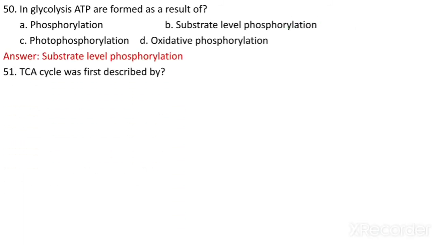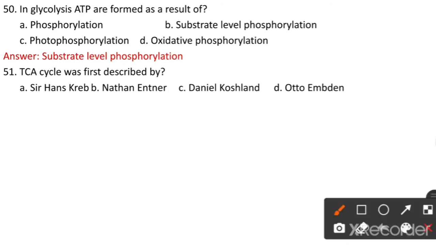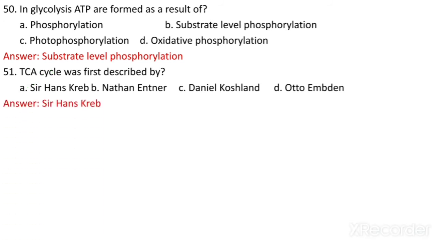The TCA cycle was first described by whom? Sir Hans Krebs, Nathan Entner, Daniel Koshland, Otto M. The answer is option A, Sir Hans Krebs, because this cycle is also called the Krebs cycle because of his discovery.